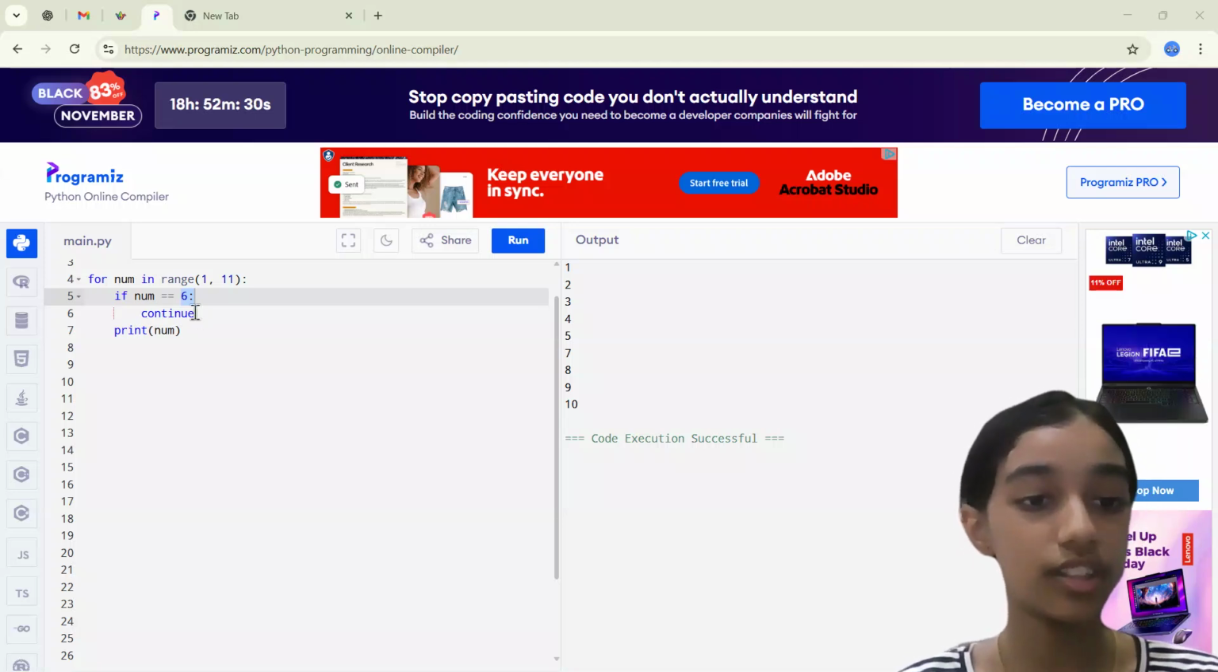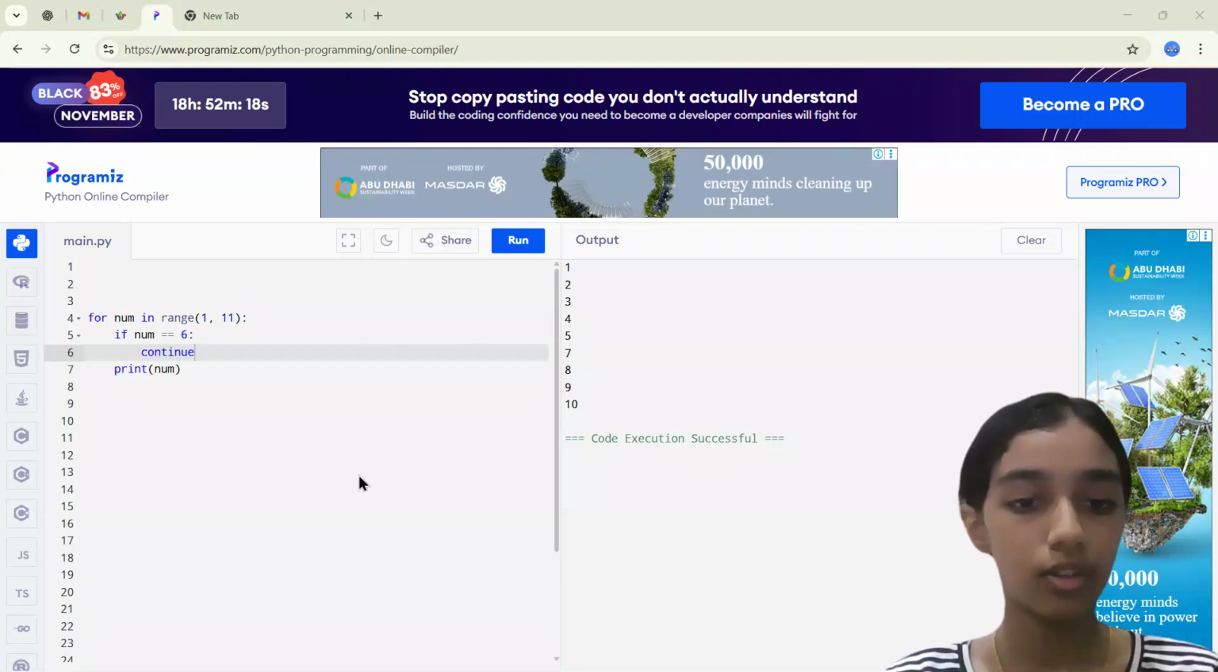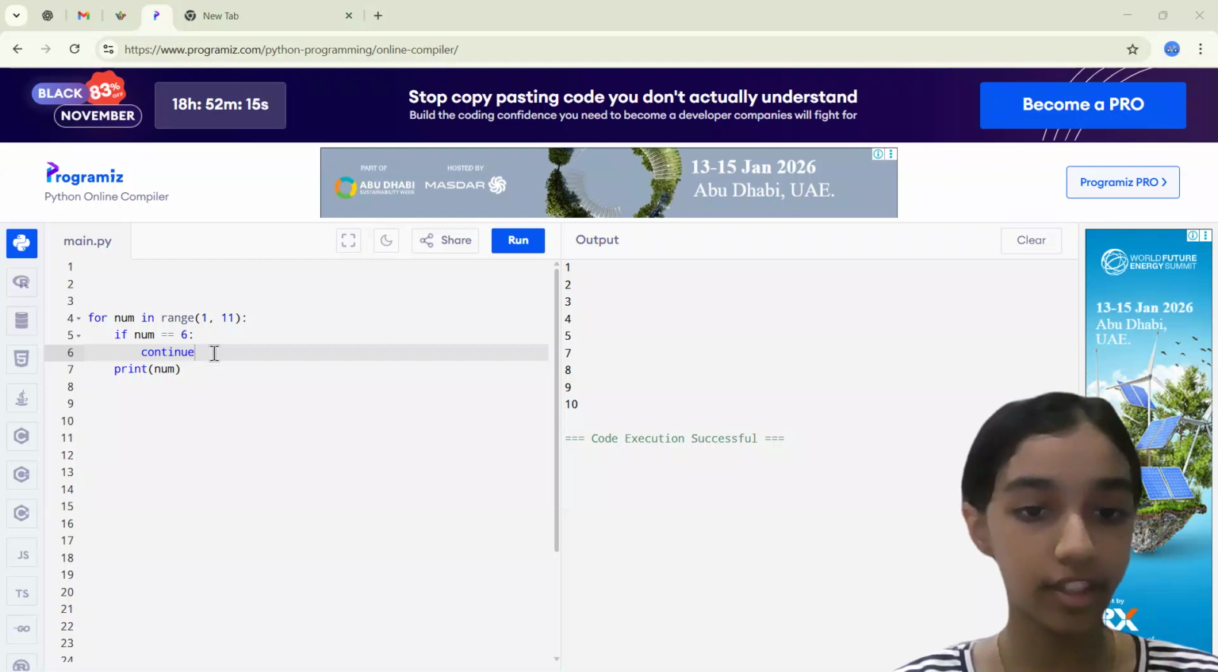And now that I've taught you this, you can just go around and experiment with the for loops and while loops with continue and break.